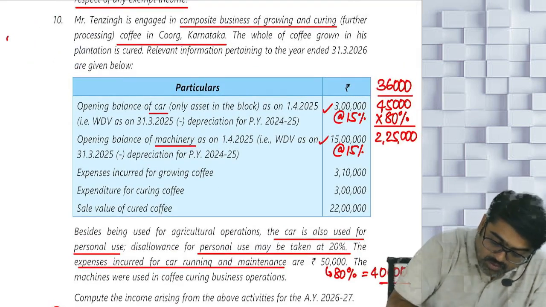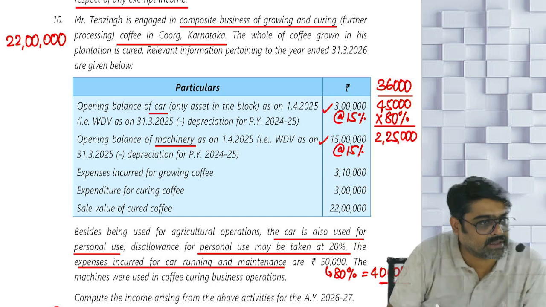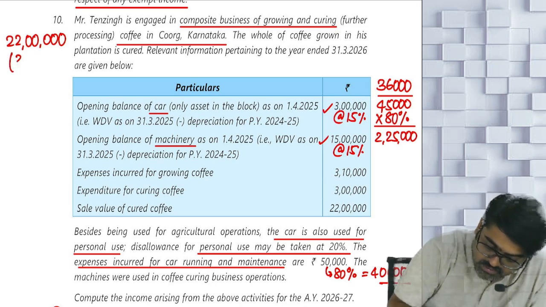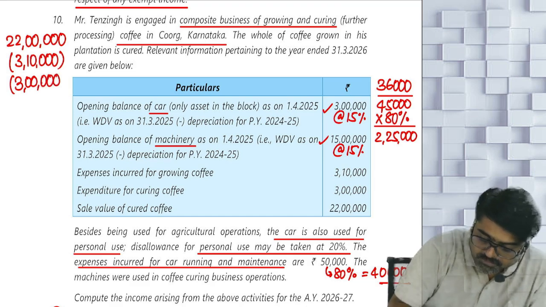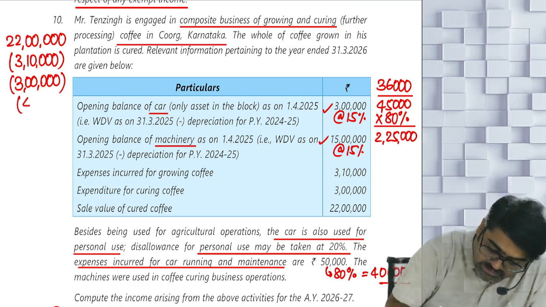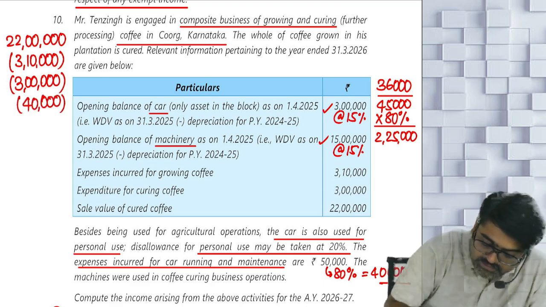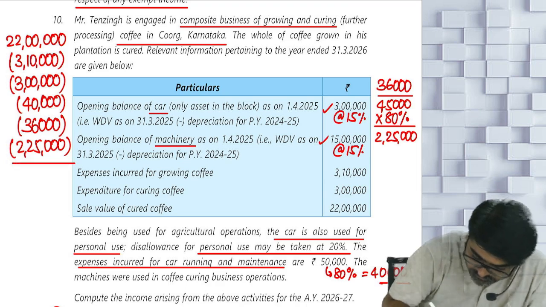sale value, no? How much is the sale value? Now out of 22 lakh, first you are going to reduce the cost of cultivation. What is the cost of cultivation? 3,10,000. What is the cost of manufacturing? 3 lakh. And all the expenses allowable under PGBP head, including depreciation. So first expense is 40,000, car running and maintenance expense. Yes or no? Then second is depreciation. Depreciation will be 36,000 on the car, and for the machinery it will be 2,25,000. Yes or no? Reduce all of them. 12 lakh. This is your composite income.